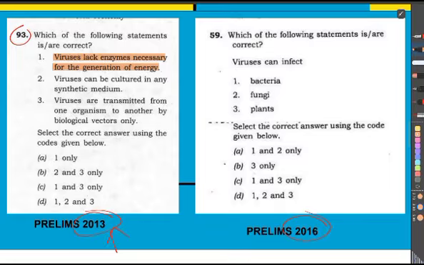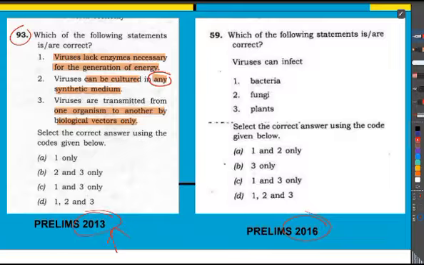The second statement says that virus can be cultured in any synthetic medium. I have given stress for 'any' here, but still I'm not eliminating just by seeing 'any' in that statement. Now let's read the third statement: viruses are transmitted from one organism to another by biological vectors only.